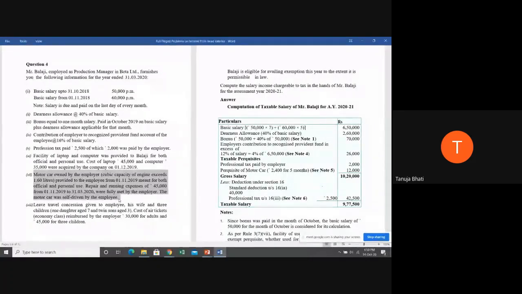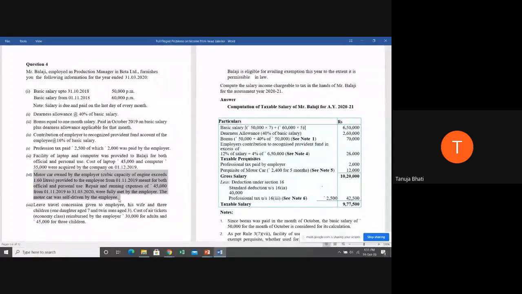Let me explain the meaning of this. What it means is that the motor car is provided where the CC engine is more than 1.6 liters. Employer is owning the motor car, employer is bearing the running and maintenance charges. Now, this motor car is used for both office and personal use. So what is going to be the taxability?